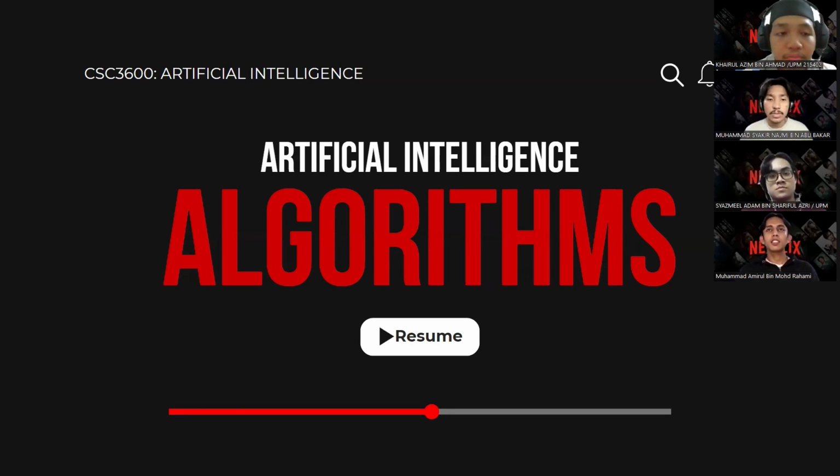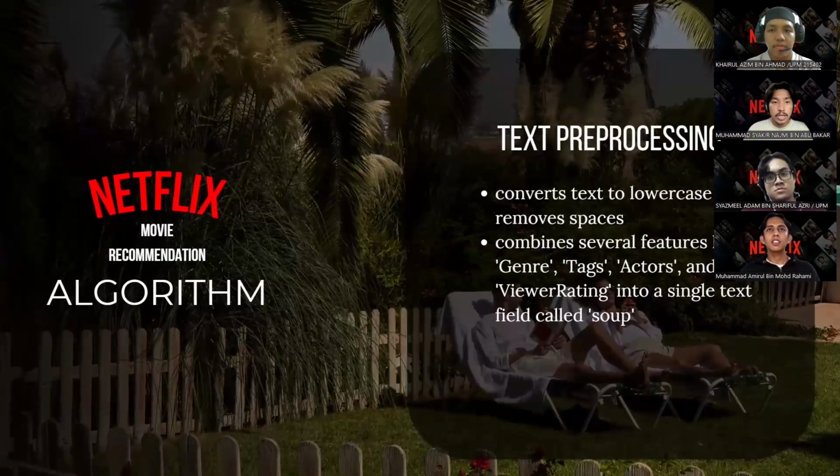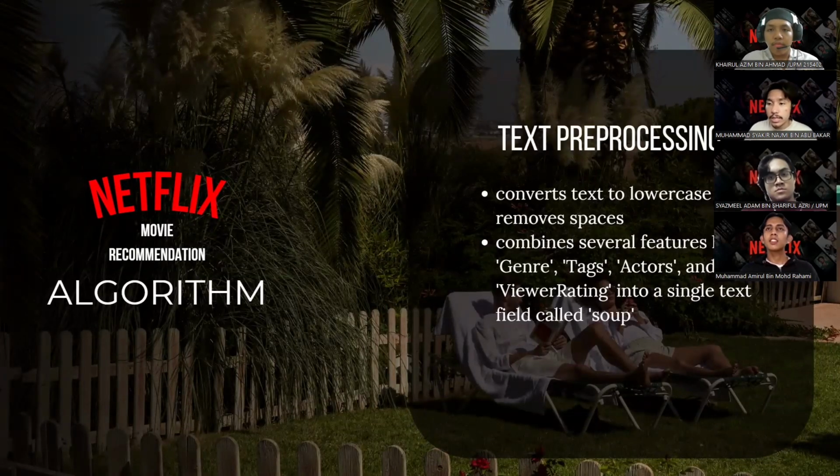Alright, so next I'm going to talk about the algorithm, AI algorithm used in this project. Next. Firstly is for natural language processing, we use text pre-processing. Text pre-processing is a crucial initial step in preparing data for analysis.